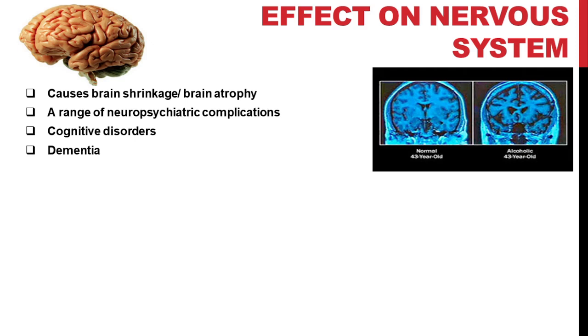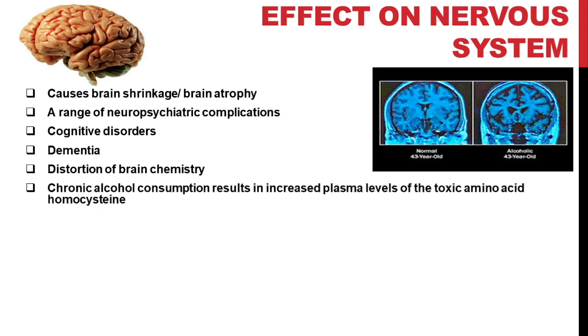As I told earlier, alcohol consumption can cause a distortion of brain chemistry, that is it causes a decrease in the production of GABA and an increase in the production of dopamine. Then chronic alcohol consumption can result in the increased plasma level of the toxic amino acid homocysteine. As a result of alcohol consumption, the toxic amino acid homocysteine will be produced in the blood at high levels, and this homocysteine is responsible for causing alcohol withdrawal seizures.